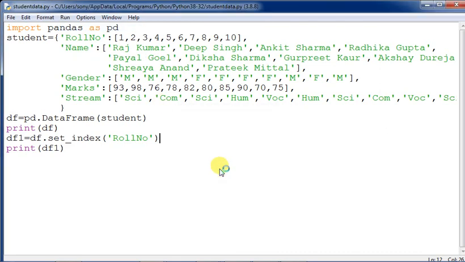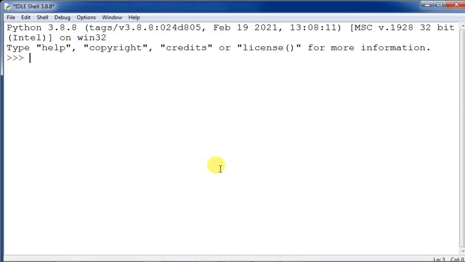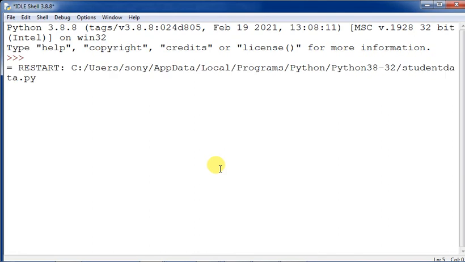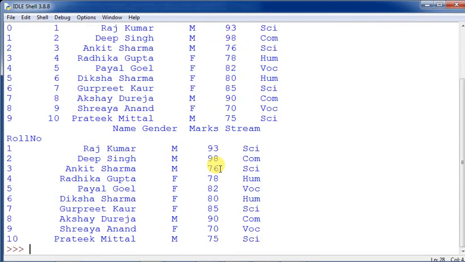Clear? Then see out here, if I want to print particular data, a particular record, say I want to display only roll number 2. How to display this one? The record of roll number 2, whoever has roll number 2, that I want to display. It is possible to locate the data in the employee using loc. So loc and then brackets, I will give 2 out here. Let's see what is happening.